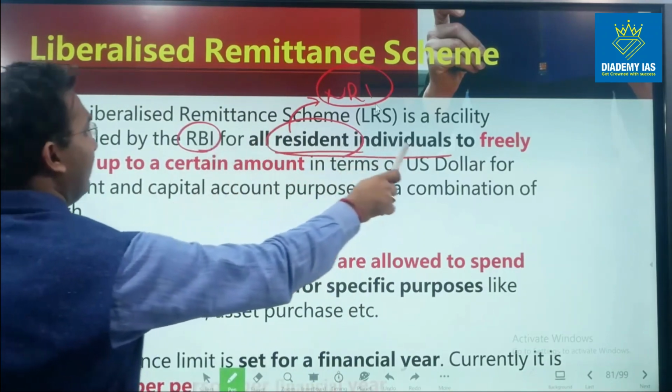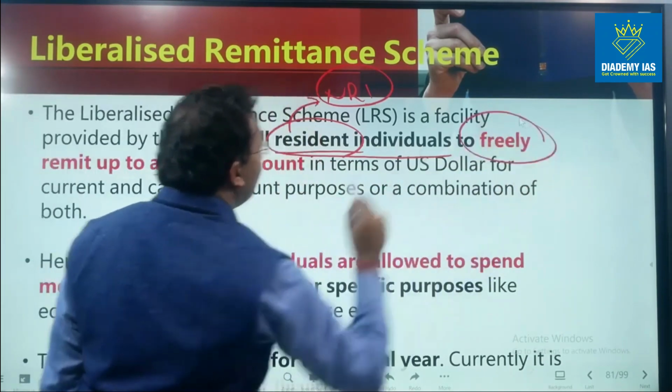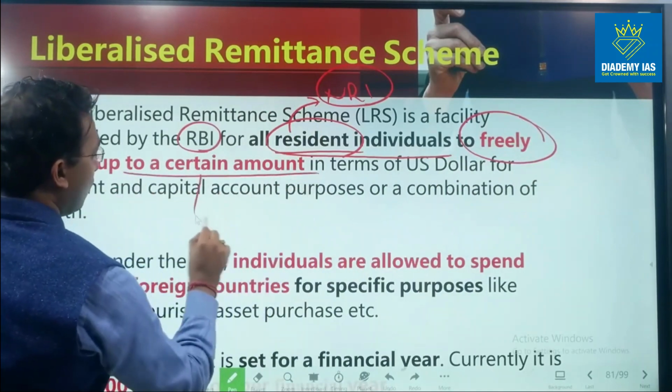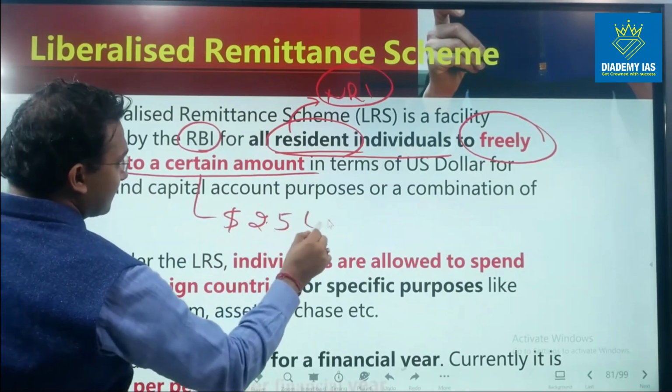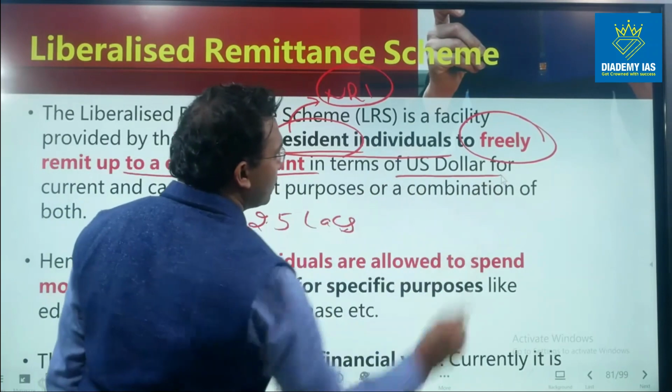For all resident individuals to freely remit, right? So this is a free limit up to a certain amount. As of now, this amount is US dollar 2.5 lakhs, in terms of US dollars.